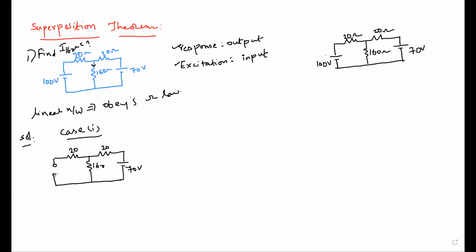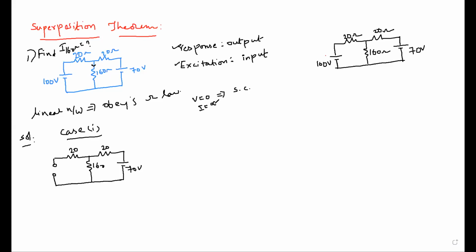You need to turn it off, right? When the voltage source is turned off, the value of voltage is zero. Under which condition will voltage be zero, open circuit or short circuit? Short circuit, very good. Under short circuit, what is the value of current?